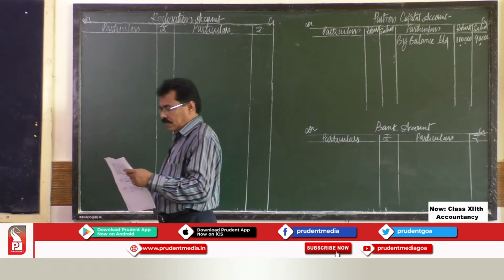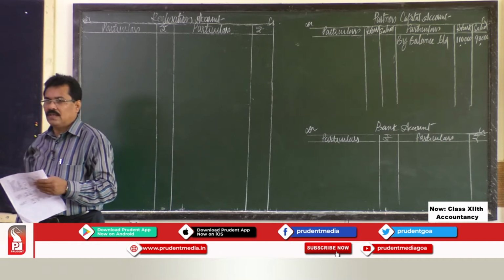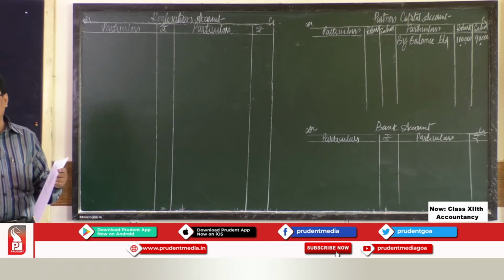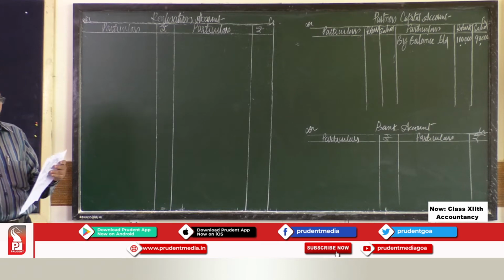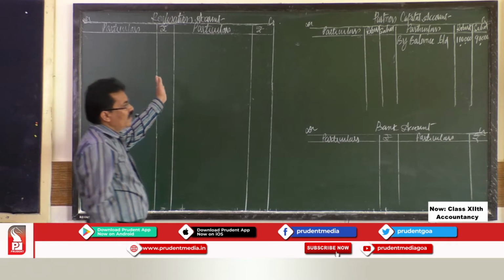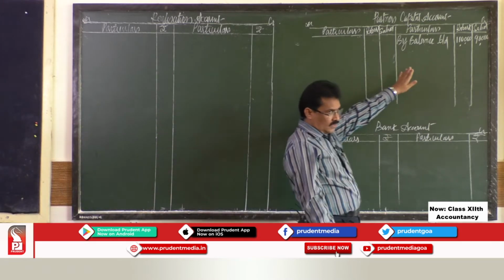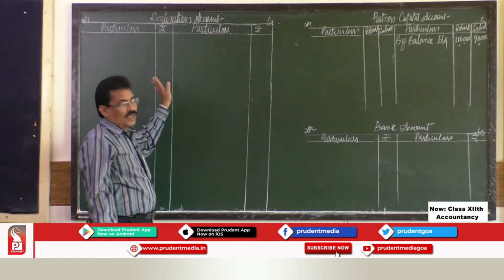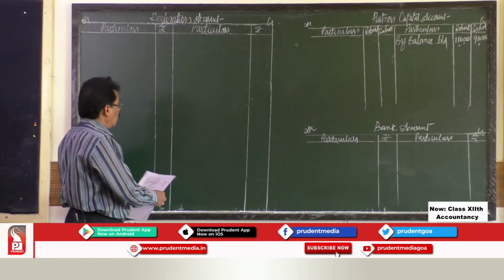Then we have investment fluctuation fund. If there is no investment given on the asset side of the balance sheet, you can distribute that investment fluctuation fund among the partners. When there is investment, you should not transfer it.